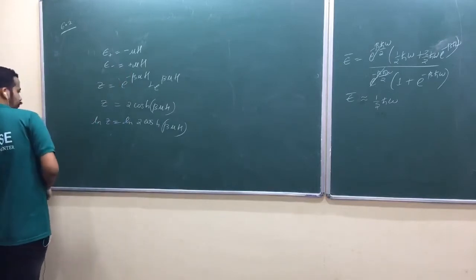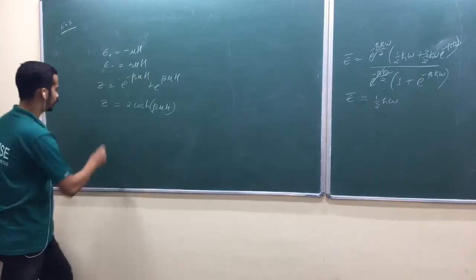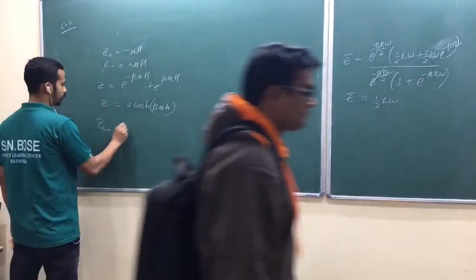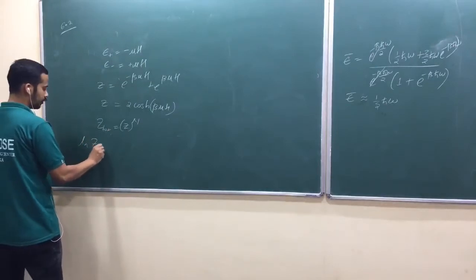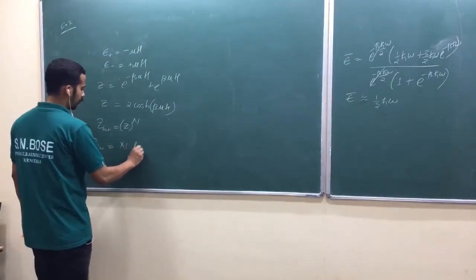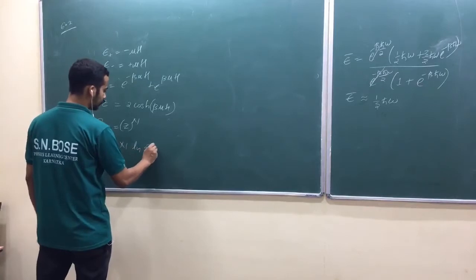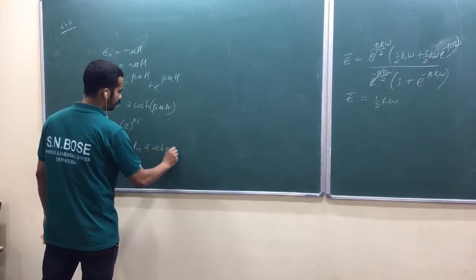Or if you want, let me do it in a different way. So Z total is equal to Z whole power n, am I right? So log of Z total is equal to n log of Z, what is that? 2 cosh beta mu H, am I right?